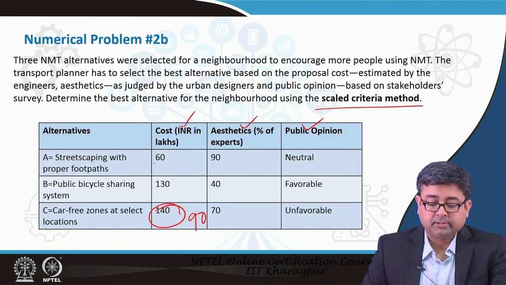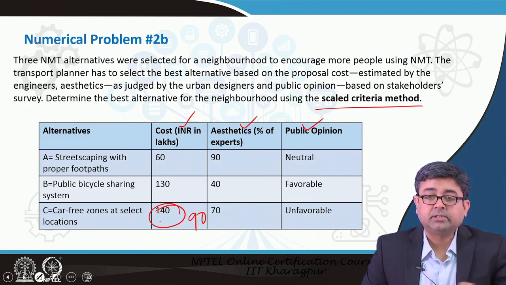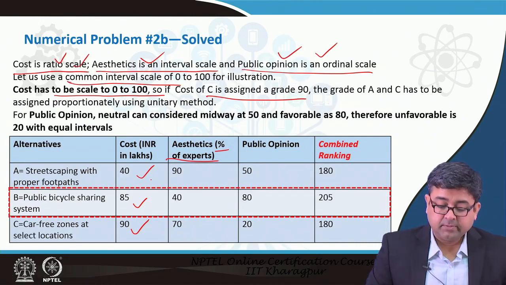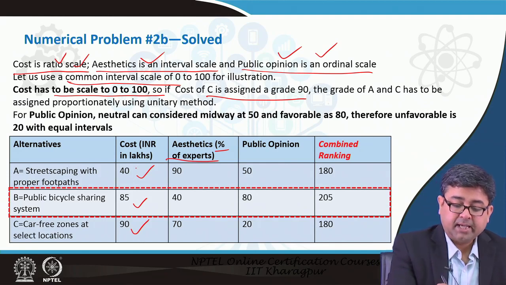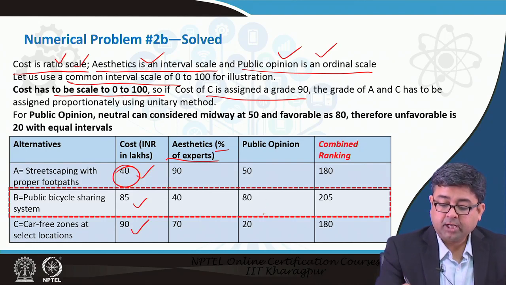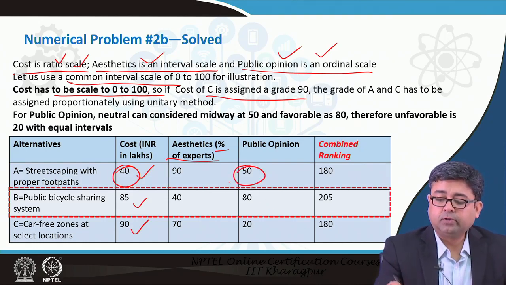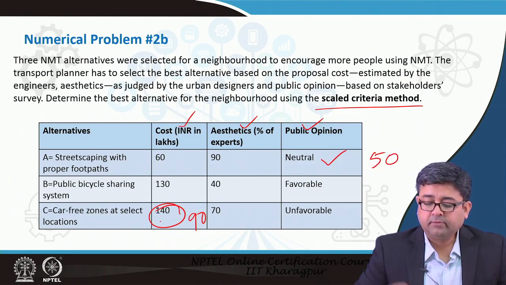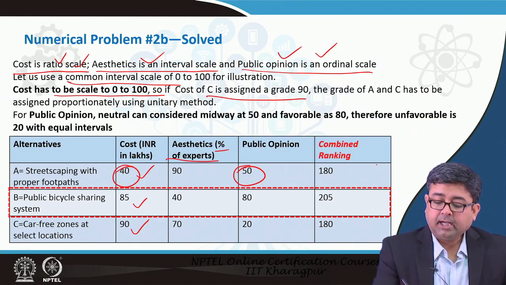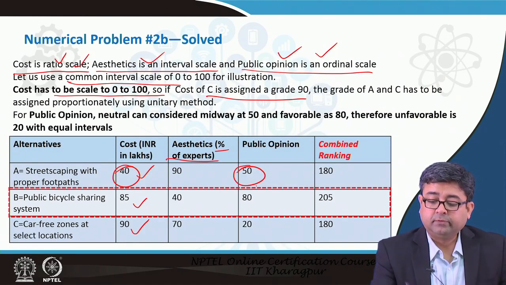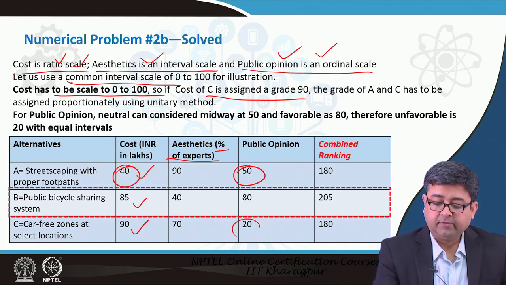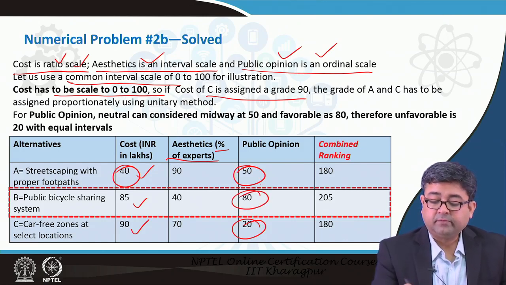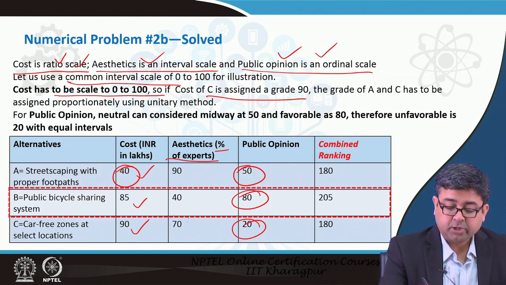In what proportion? If 140 is 90, then how much is 130? So, maybe it is 85. Similarly, project A is 40. Similarly, now for public opinion, neutral may be given 50. On a scale of 0 to 100, if streetscaping is neutral, then we give it a score of 50, and then we say that the rest of the other 2 are equidistant to 50. So, if it is unfavorable, it is 20, 50 minus 30, whereas if it is favorable, then it is 50 plus 38. This is already in interval scale.